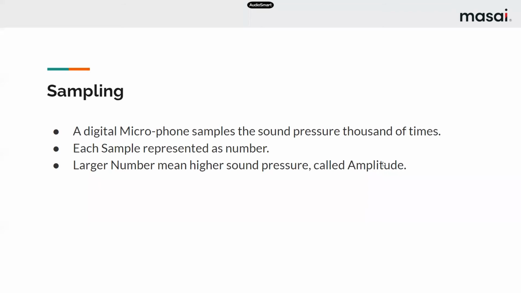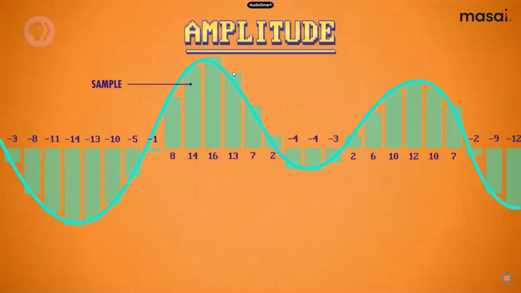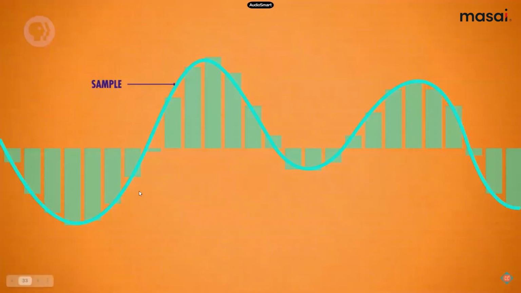Sampling basically means your digital microphone samples the sound pressure thousands of times. Each sample is represented as a number. A large number means high sound pressure, called amplitude. So basically this is the amplitude. The distance from the wave to the bottom is the amplitude. Okay, this is our wave, and we have drawn the lines from this one in this way. Sampling the data basically means drawing the lines at each place. At each place we have drawn the lines.